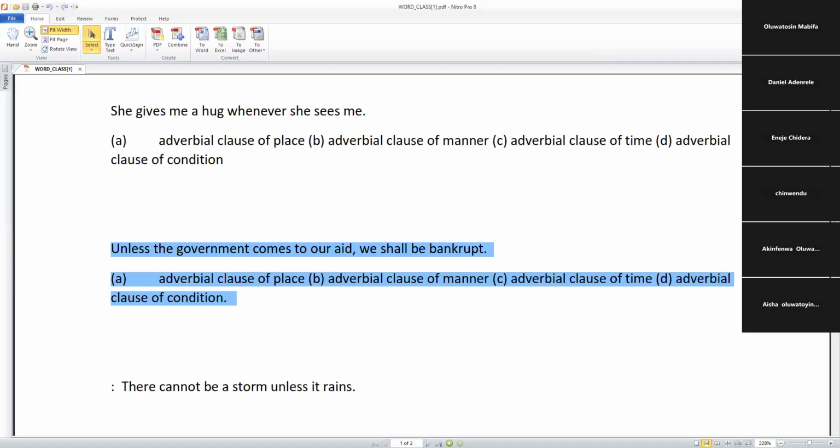Why? How do you determine that? Because the word unless was used. Exactly, you can see that.